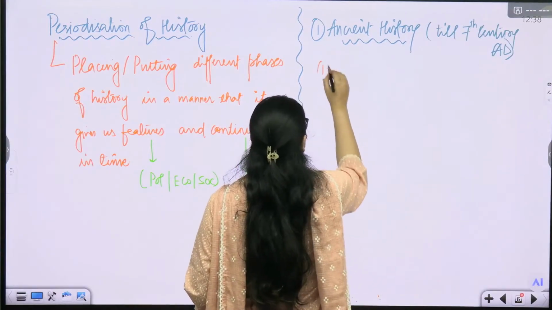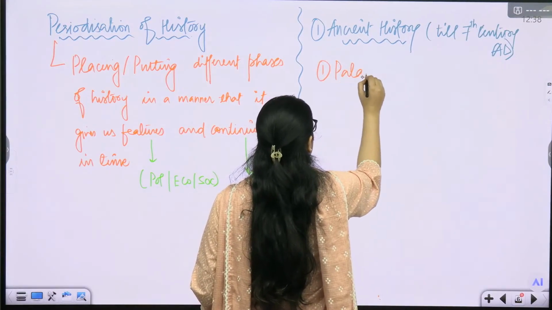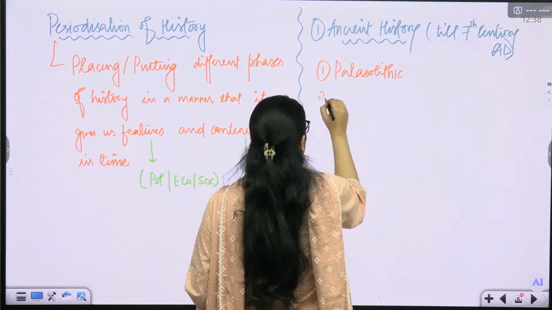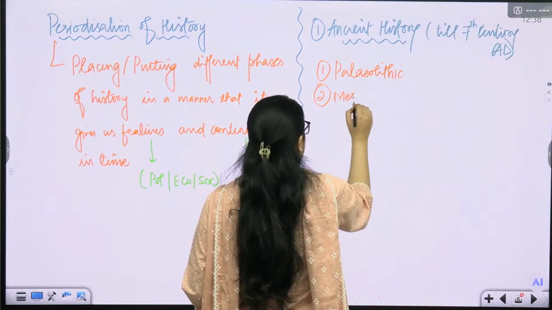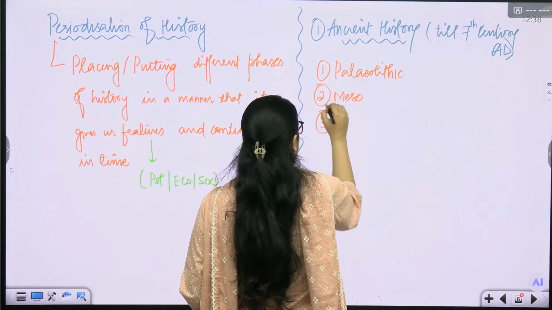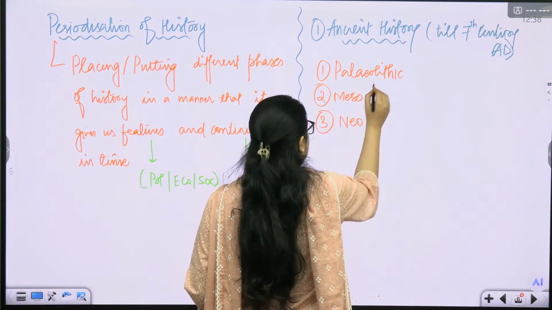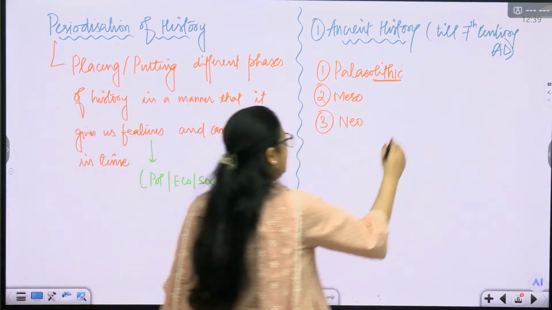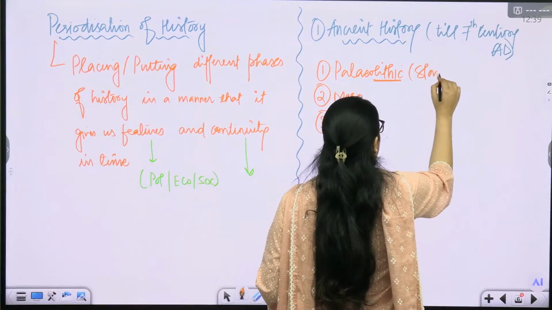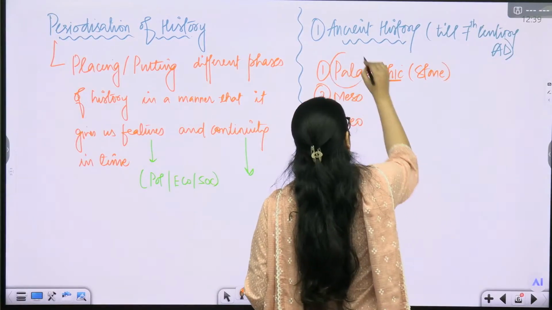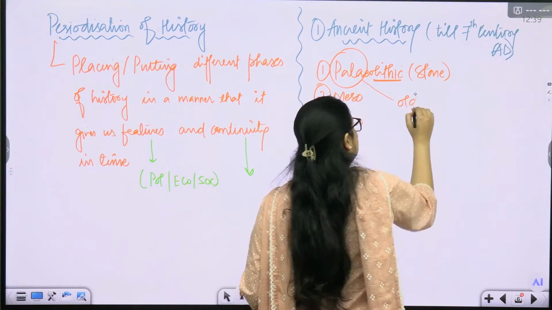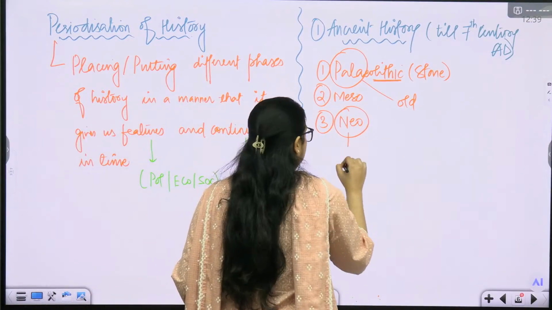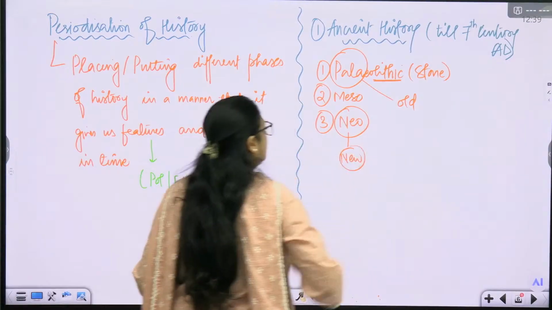Then we have Mesolithic, and then we have Neolithic. Lith meaning stone, very good. Paleo meaning old or the earliest one. Neo meaning new, brilliant, new stone.